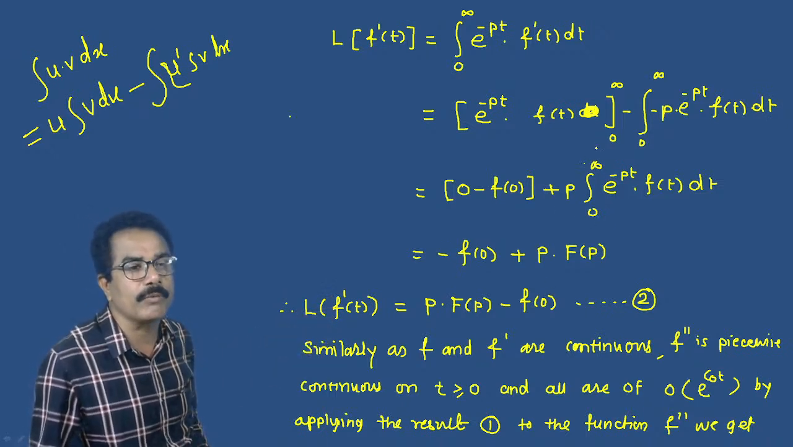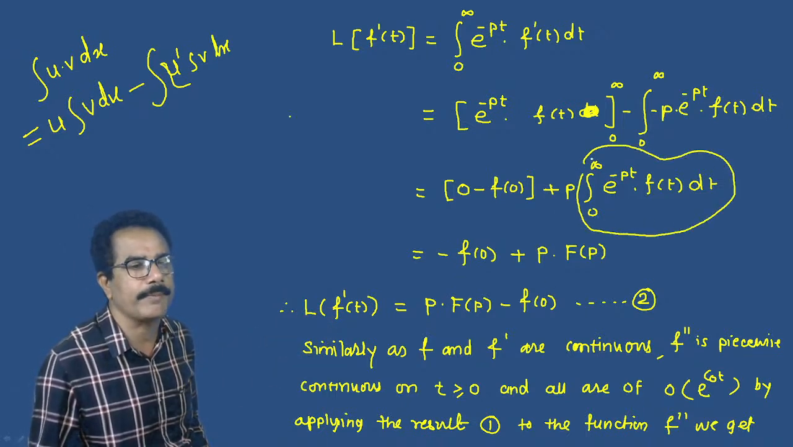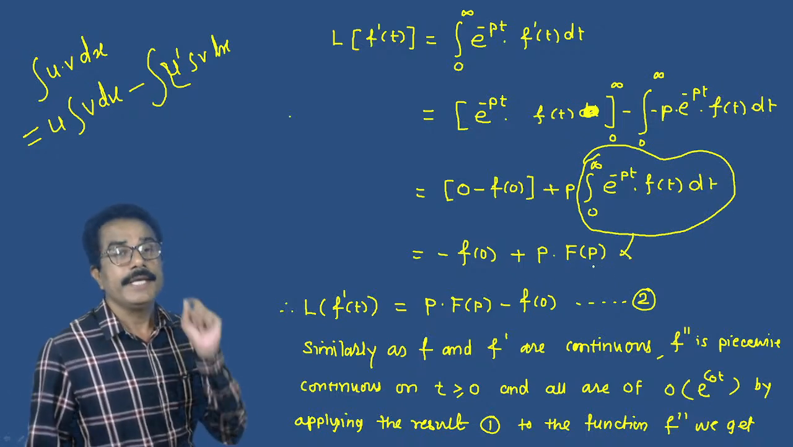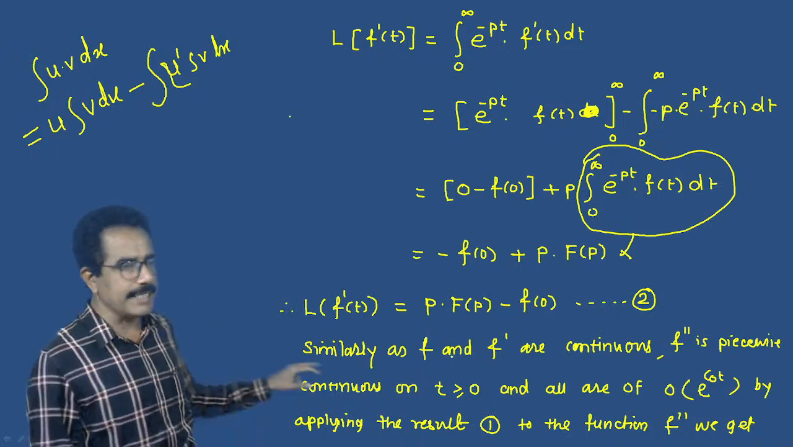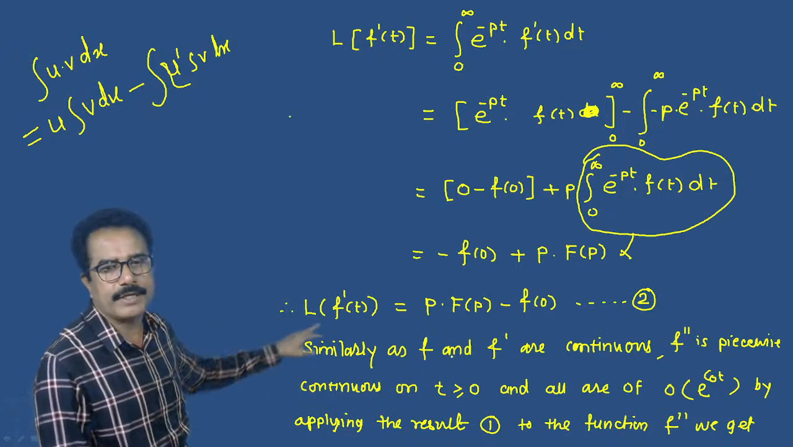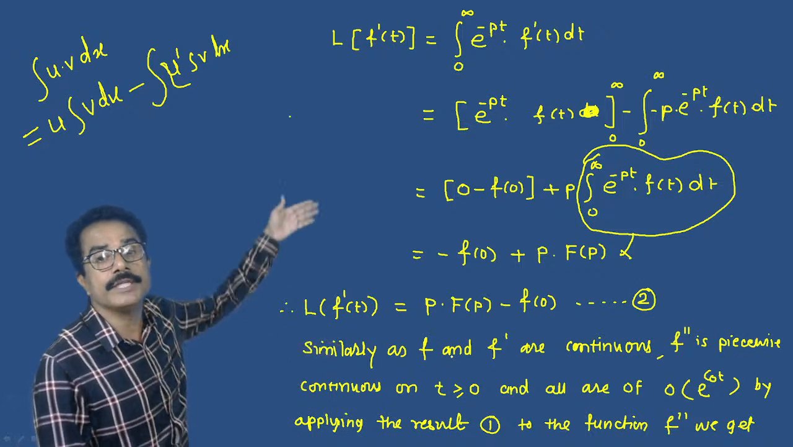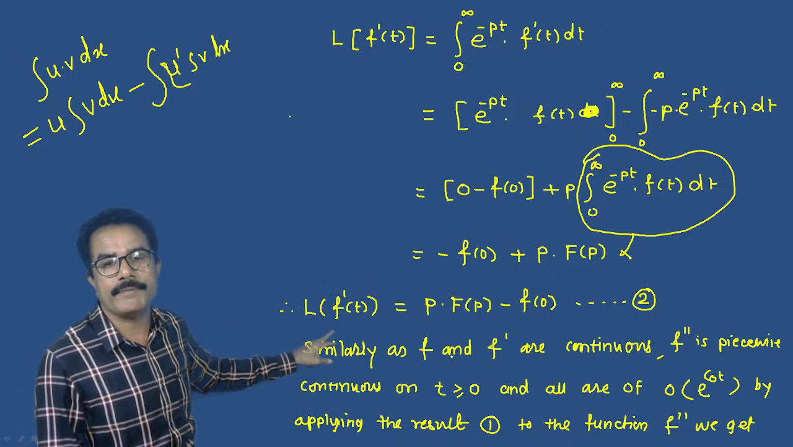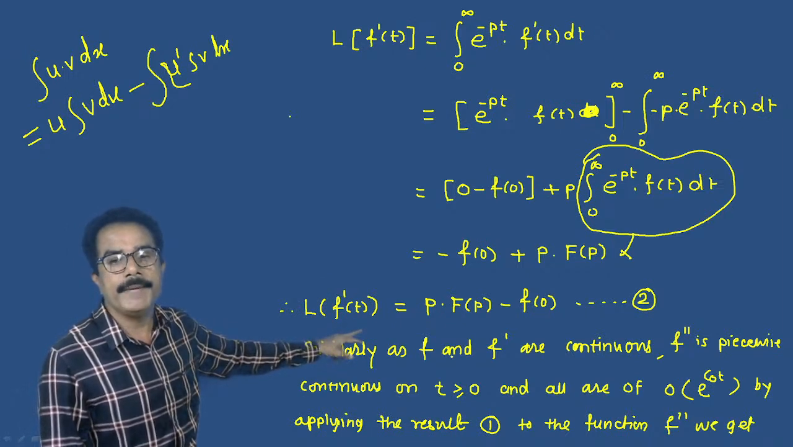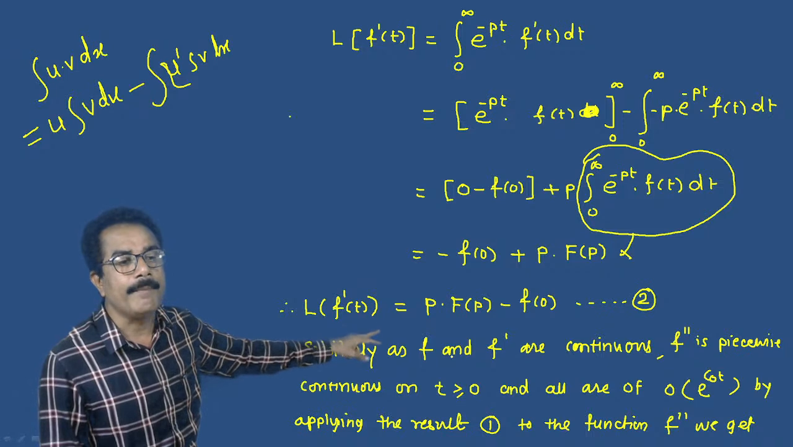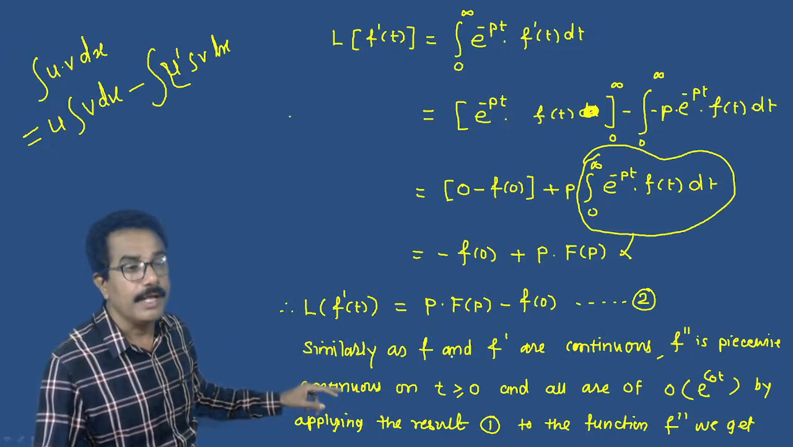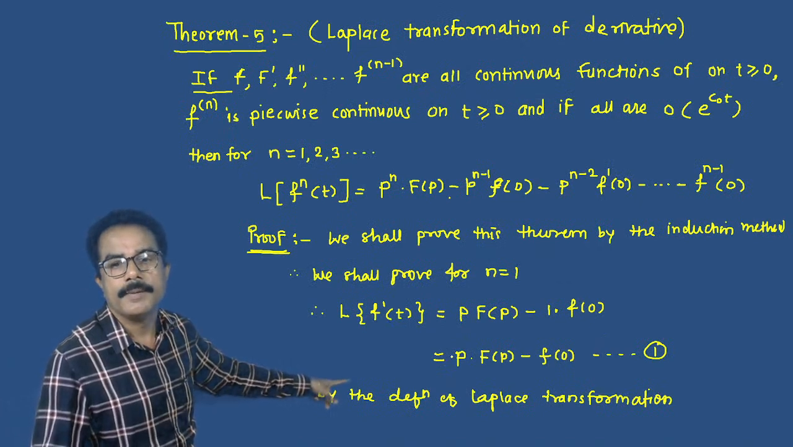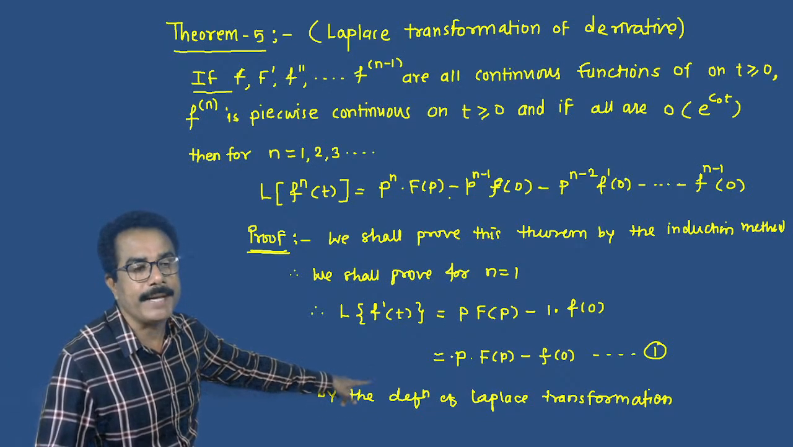Again, this is the formula for Laplace transformation. We can replace this as capital F of p. Hence, we get the result. By using the definition of Laplace transformation, we get Laplace transformation of f dash of t is equals to p into F of p minus f of 0. And already we get this result, p into capital F of p minus f of 0.